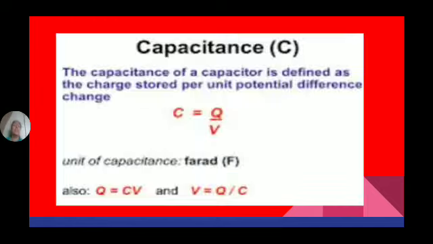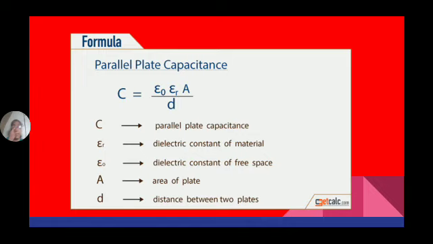Epsilon naught equal to permittivity of free space. And capital A is the area of each plate. Both plates have the same area, given by A. And d is equal to the distance between the two plates.